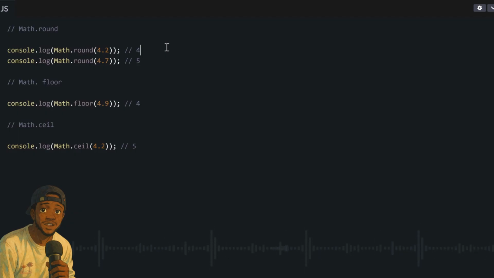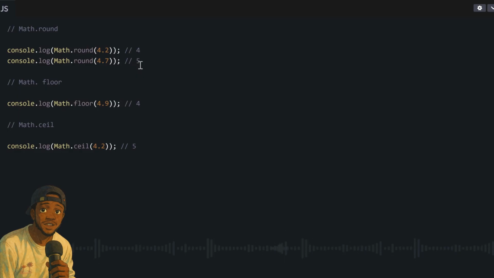So you go write math.round and then inside the bracket you go put whichever number you want round. So in this example now, with the round 4.2, this 0.2 no dey up to 0.5, it go become 4. And then in this example, with the round 4.7, since 0.7 dey more than 0.5, it will become 5.